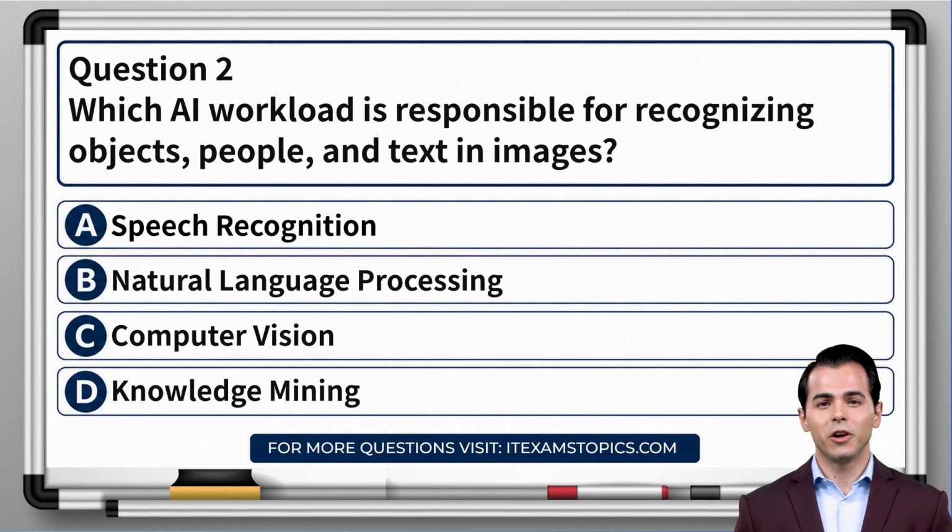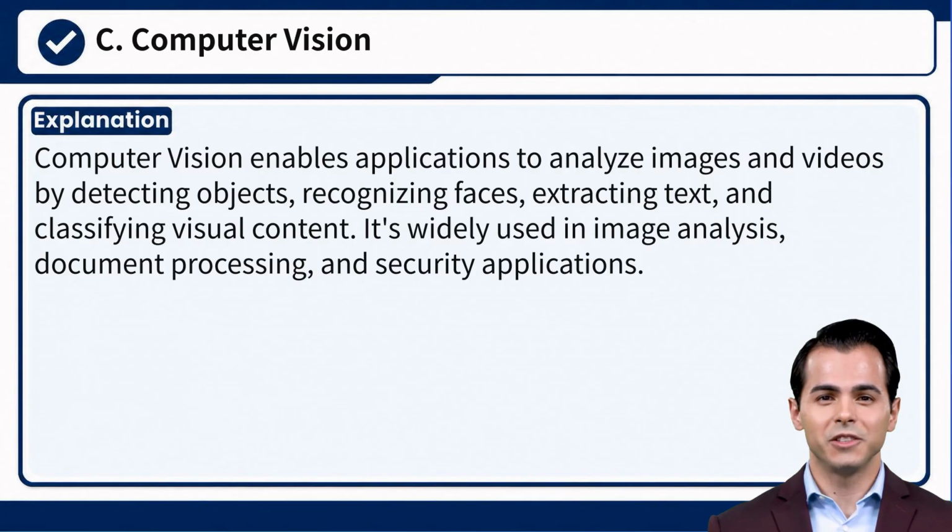Question 2. Which AI workload is responsible for recognizing objects, people, and text in images? A. Speech recognition. B. Natural language processing. C. Computer vision. D. Knowledge mining. Correct answer, C. Computer vision.